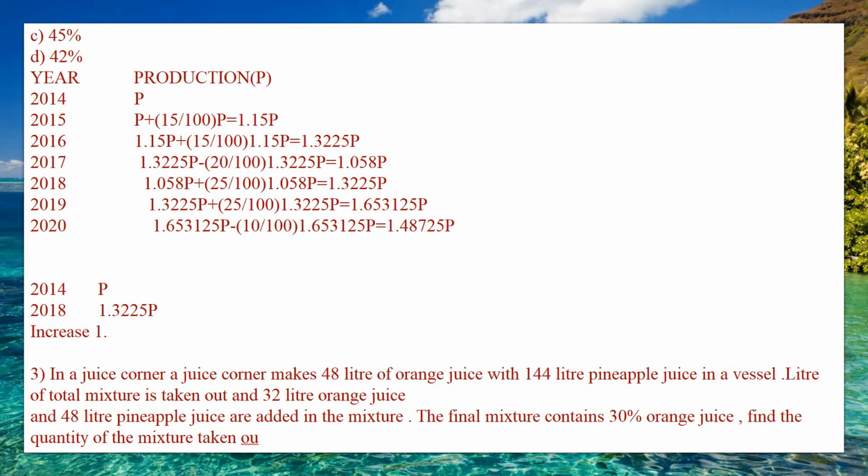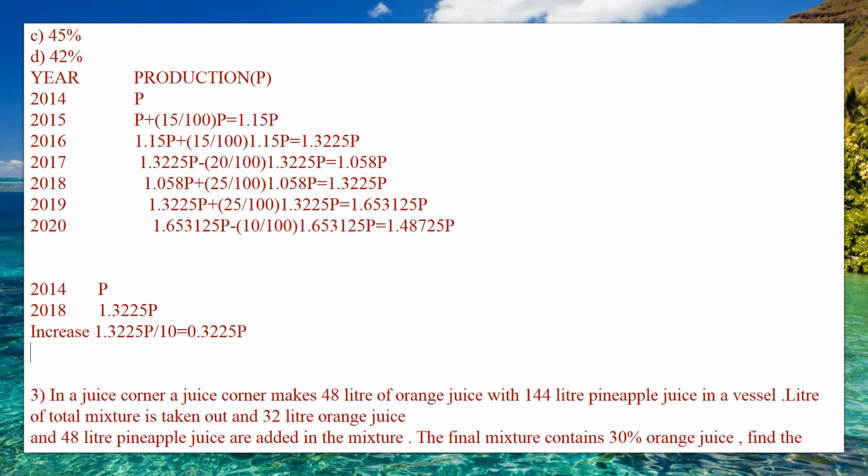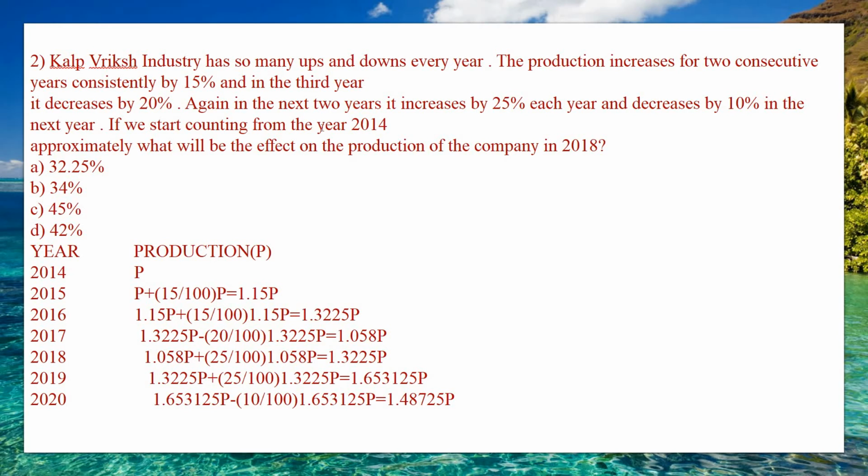So here you need to find the percentage increase, which will give you 0.3225 P divided by P into 100, which is equal to 32.25%, because they have asked you to calculate the percentage.